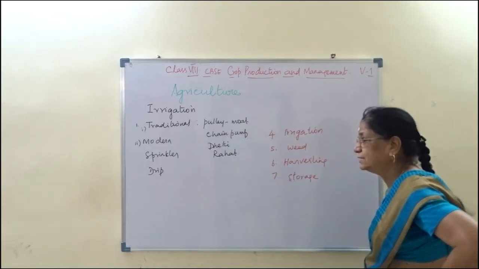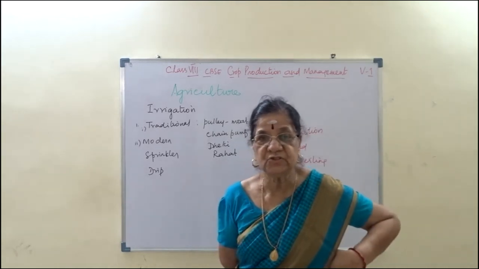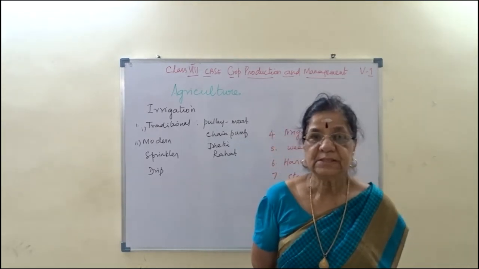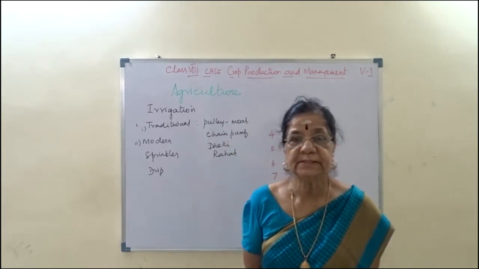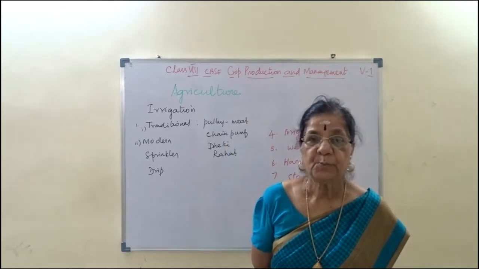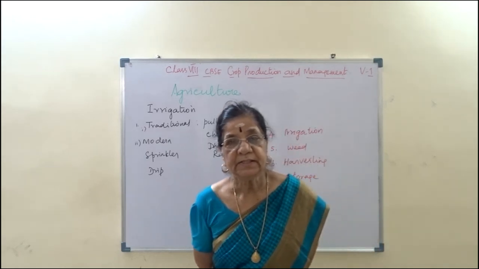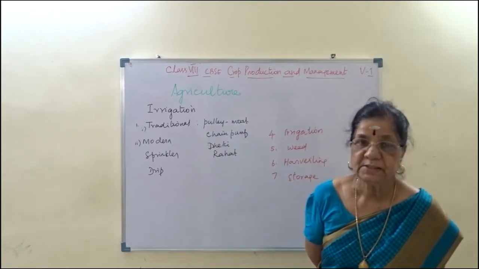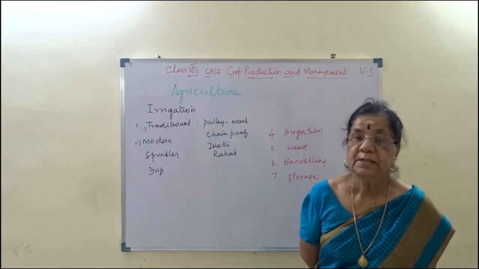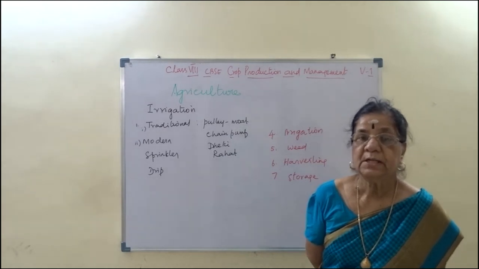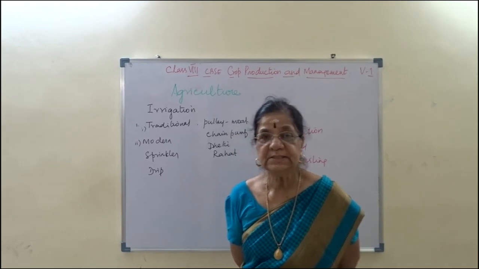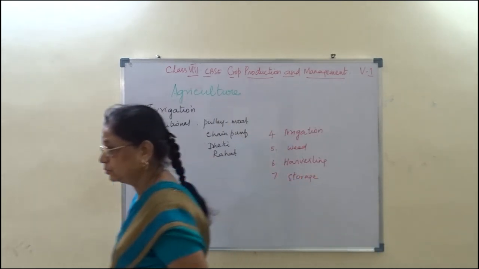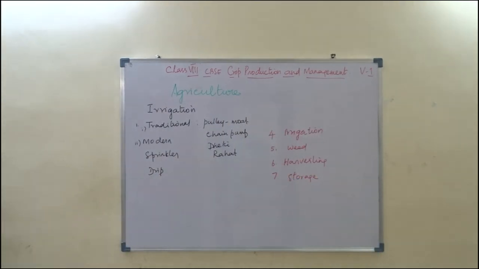And then following that, the seed should be stored in a special container, at a moderate temperature. It needs a proper temperature to avoid any moisture content. That is very important. In a very big godown, the storage vessel for this grain is called silo. That is known as silo. Large grain storage is called silo.